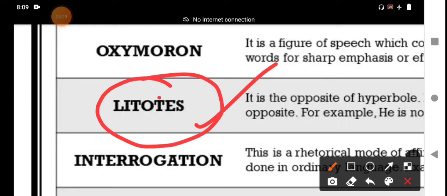For example, "She was having a bad day." It is a normal, usual, common statement. How should we express it in litotes? "She was not having the best day." It has a negative. Not having the best day means she was having a bad day.